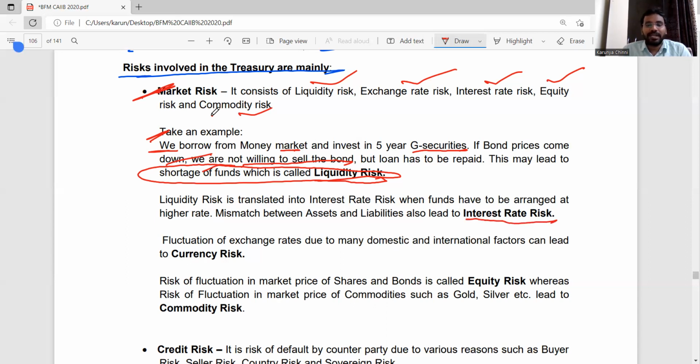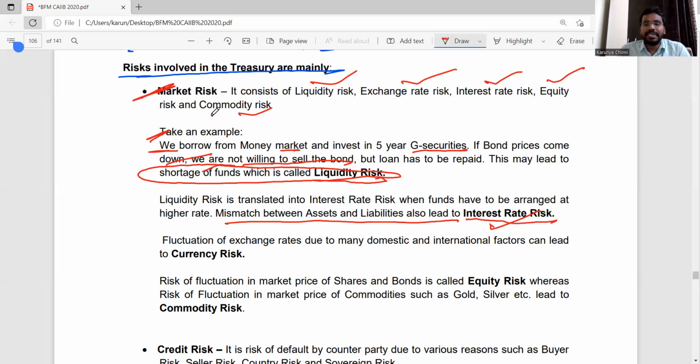Now we know what interest rate risk is: if there is a mismatch between assets and liabilities. So we gave some loan, but that person has not repaid. But the bank has FDs and savings accounts, the CASA accounts, and for the savings accounts and FD accounts the bank should pay the interest. And if the loan person is not repaying, how will the bank adjust this money? So there is a mismatch. That kind of risk is called interest rate risk. Now we will see how it happens in the Treasury.